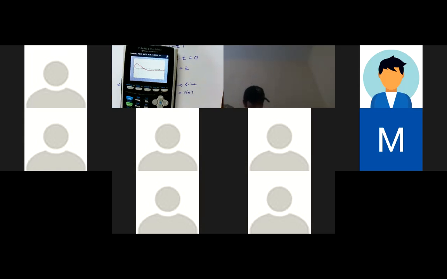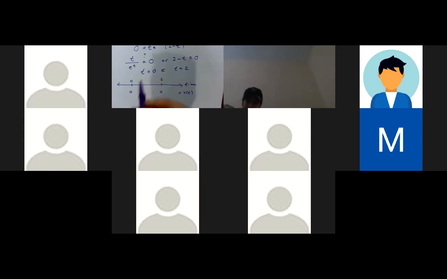So it definitely looks like between 0 and 2, it is positive, which means it's moving to the right from 0 to 2, moving in the positive direction. And then after that, it's negative, so it's then moving to the left, in the negative direction. So I'm just going to put positive here and negative here. And to save on time, I'm not going to write it, but it's moving in the positive direction between 0 and 2. All right, let's move on.